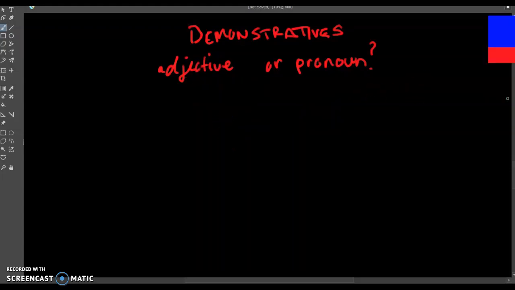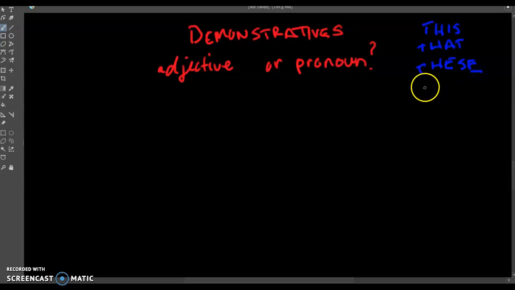Now, the first thing that we should talk about is just what the demonstratives are, all right? So these are 4 words that we're looking at. We have this, we have that, we have these, and we have those. Now, hopefully you're familiar with these words, and you should kind of know what these words mean without me needing to give you a lot of context. This, that, these, and those.